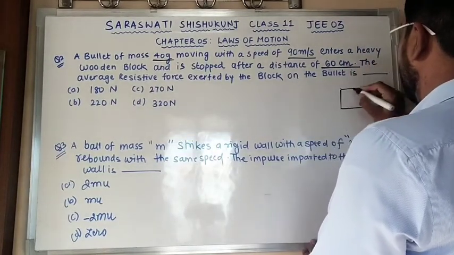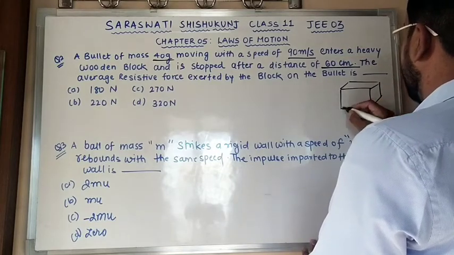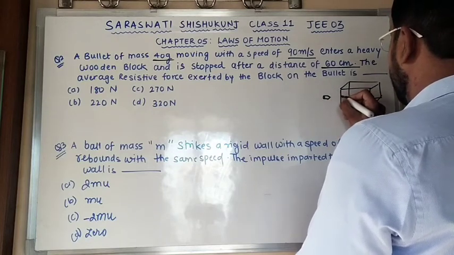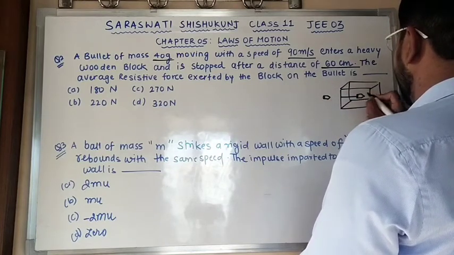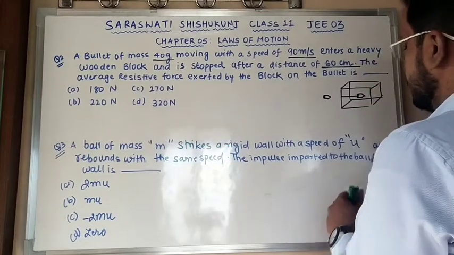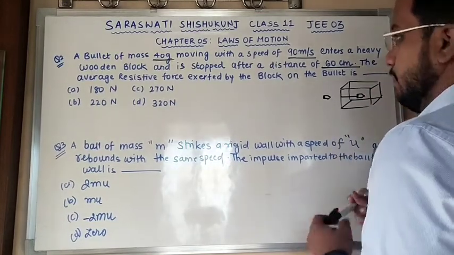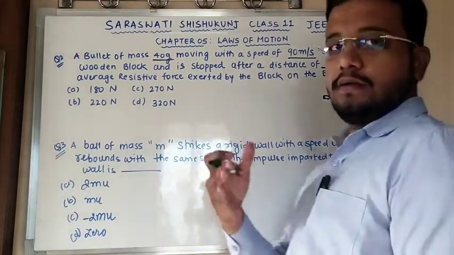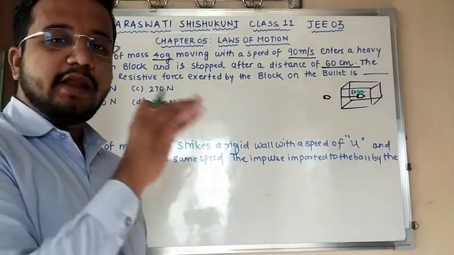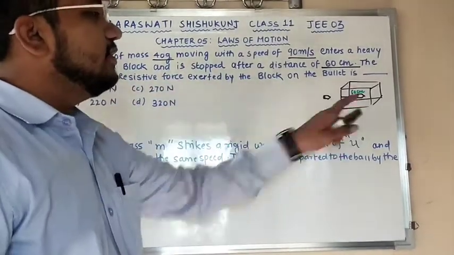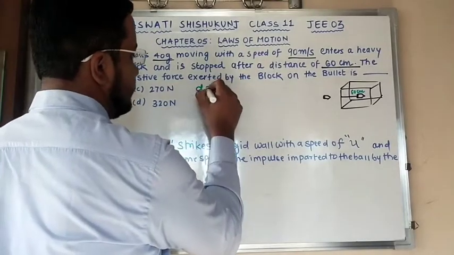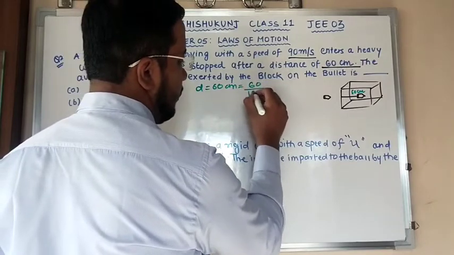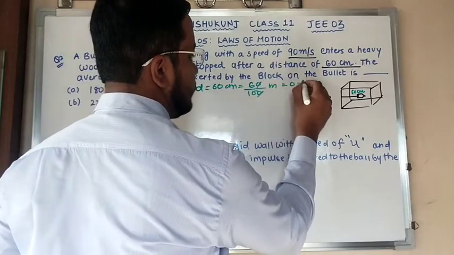Suppose this is a wooden block. The bullet from outside enters the wooden block and stops here in the block, which covers a distance of 60 centimeter. After entering the wooden block, it travels 60 centimeter and gets stuck there. To convert into the SI unit, 60 by 100 meters, that is 0.6 meters.